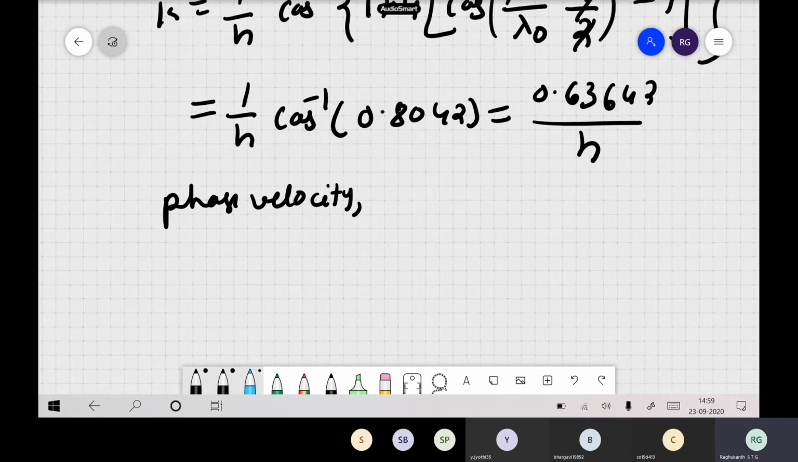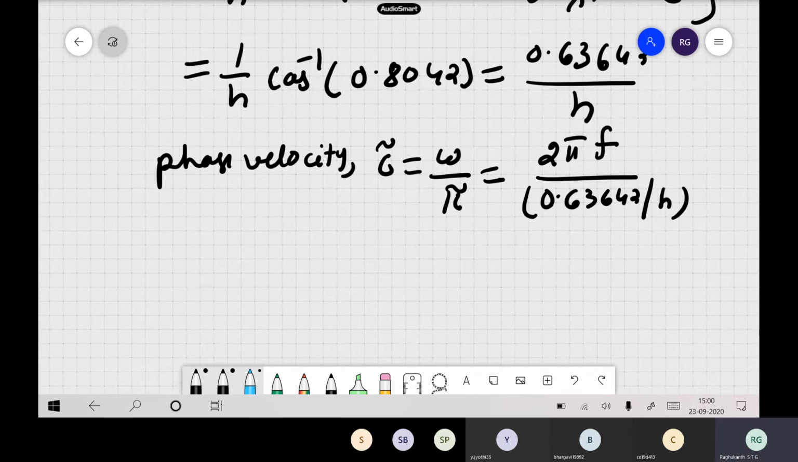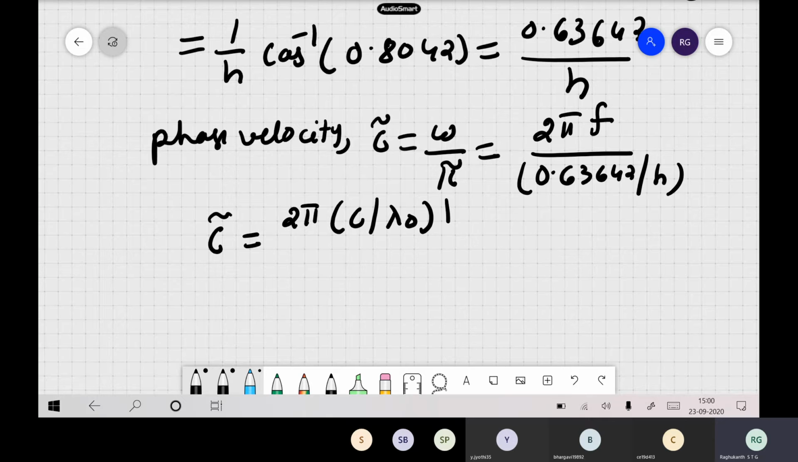So the approximate phase velocity, that is c hat, is omega by k hat. The original was omega by k itself. Now if you substitute, omega is anyway 2 pi f, and k hat is 0.63642 by h. So substituting here, finally c hat is 2 pi, c by lambda naught, h by 0.63642. So we have substituted f also.